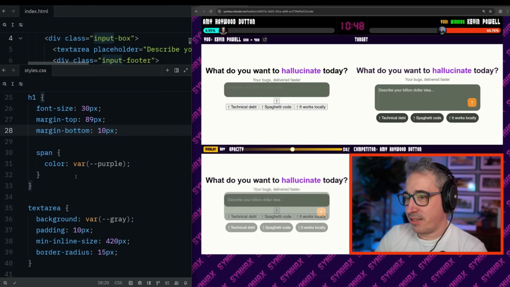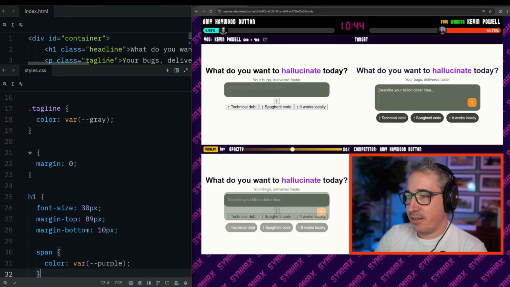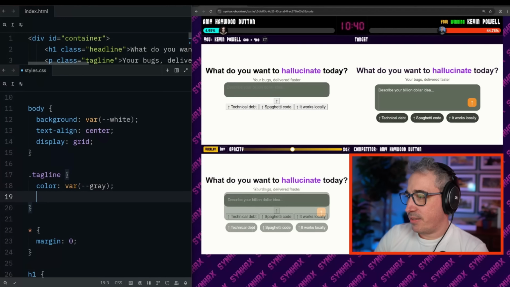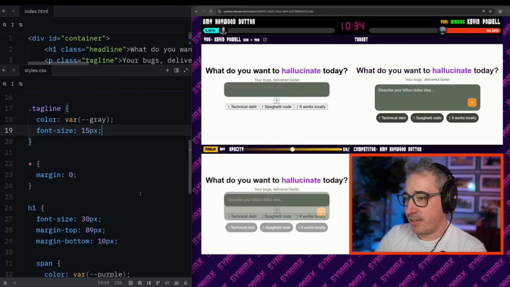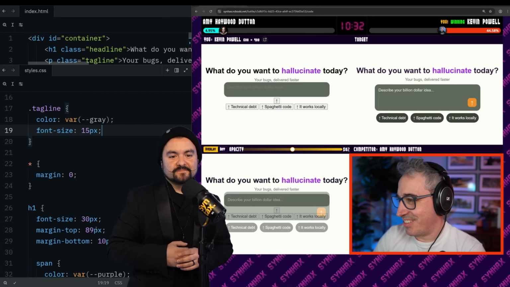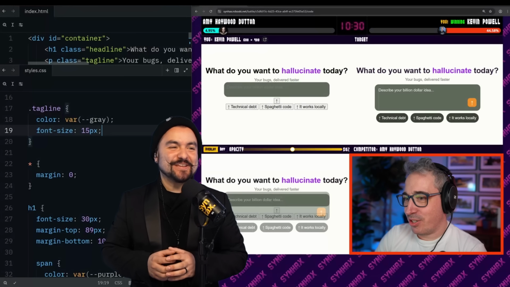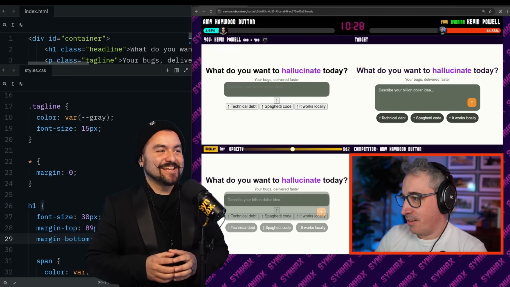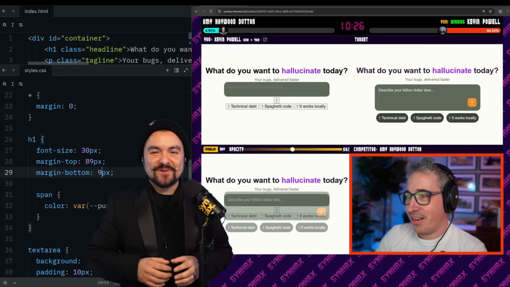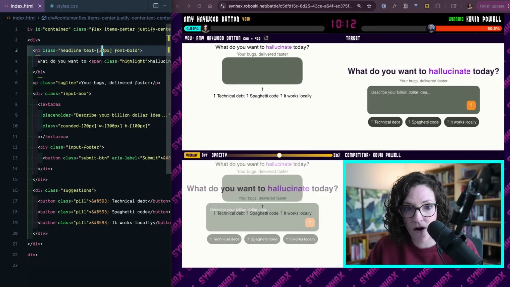Okay, that's not a span. That's my tagline. My CSS is not organized. Font size of 15 pixels. Look at that again. Oh my god, look at the spacing is off. This is going to drive me nuts. Yeah, and we can see the pressure getting to Kevin. Even one of the greats struggles to organize their code when they're under pressure. I'm all over the place here.